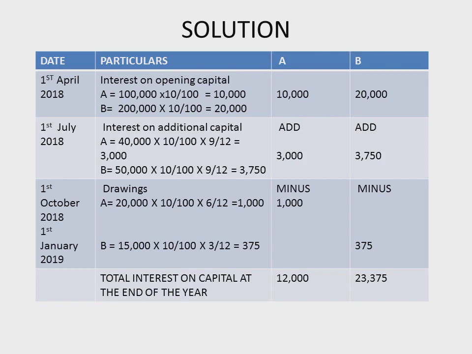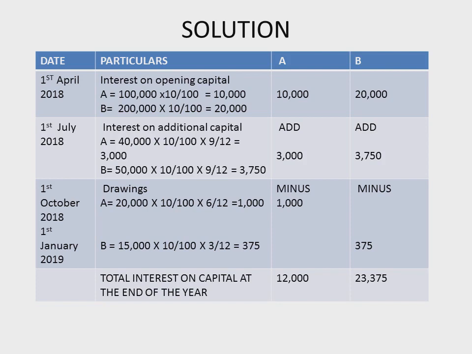After that, we have to calculate interest on additional capital. Additional capital was introduced on 1st July. So time from 1st July to 31st March 2019, 9 months. For A, 40,000 into 10 upon 100 into 9 upon 12, that is 3,000. For B, 50,000 into 10 upon 100 into 9 upon 12, that is 3,750.